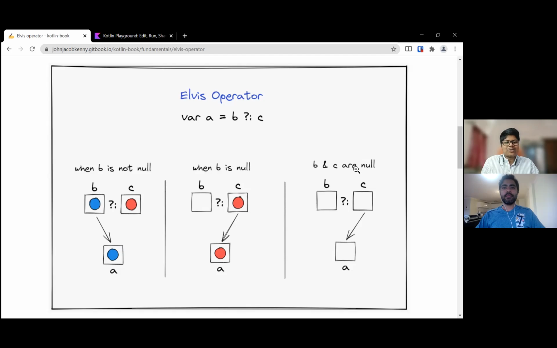And there can also be the case that B and C are both null. Then there is no other option, but it works in a similar way as the second case. Whatever is in C, which is null, gets put into A. Okay, that's nice.